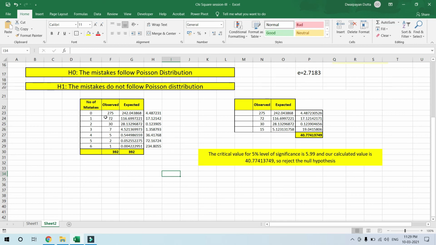Observe here very carefully. The total observed value and this total expected value are equal in this case. So what should we take as the degrees of freedom? That is the total number of rows minus 1, as discussed previously, that is 7 minus 1, right?